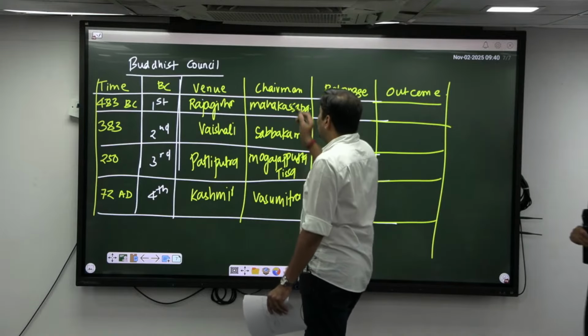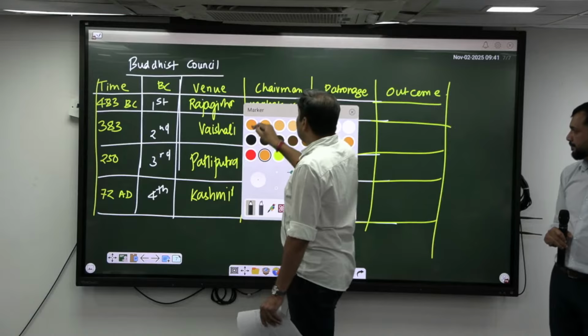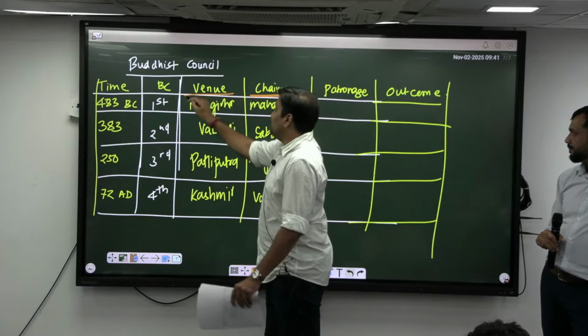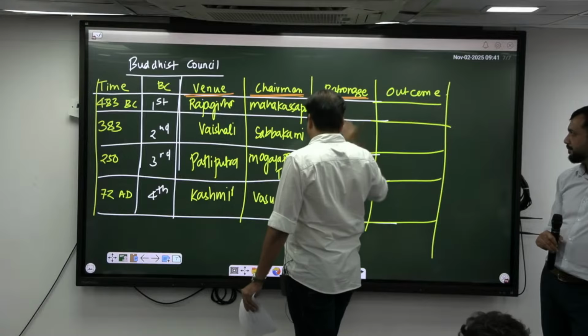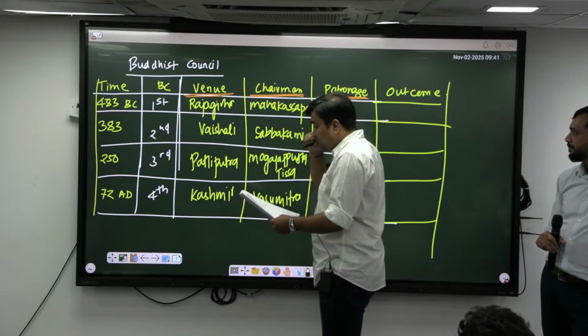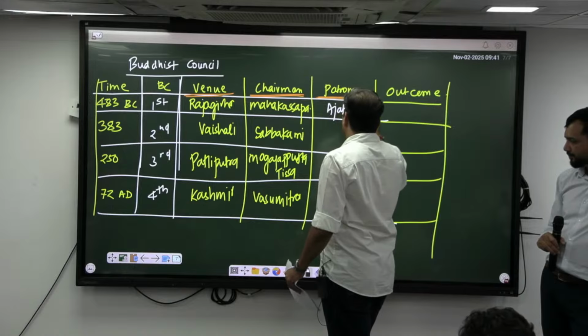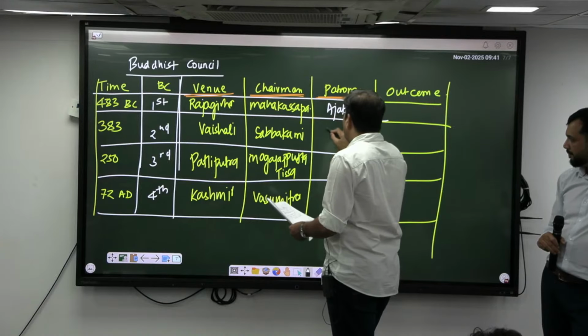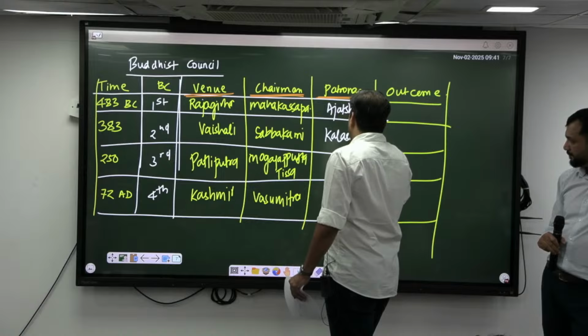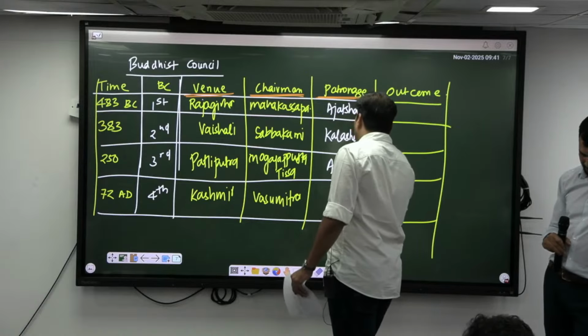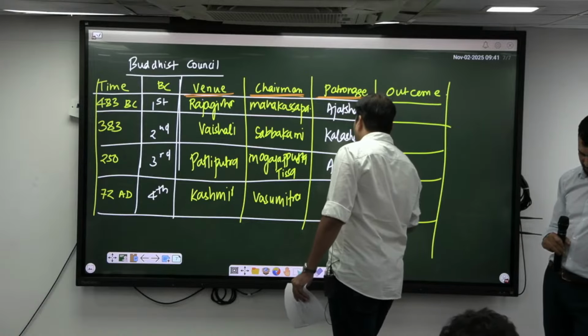So these are the chairpersons and these are the places. Now next is patronage. Under whose patronage? First, it was Ajatashatru. Second, Kalashoka. Third, Ashoka. And fourth, Kanishka.